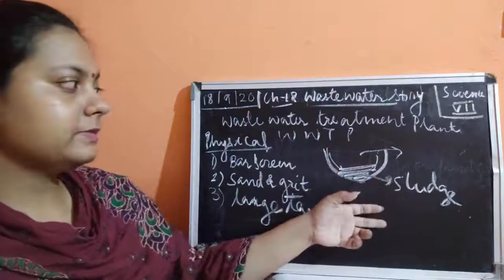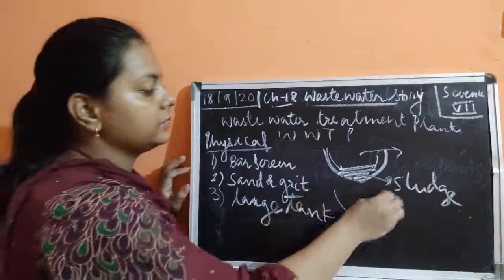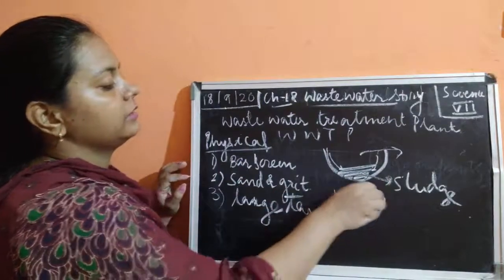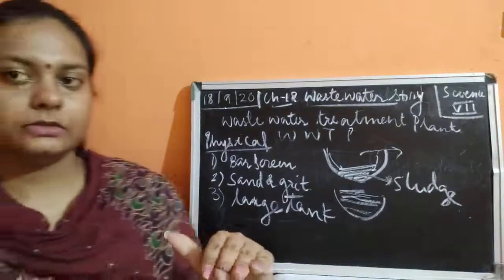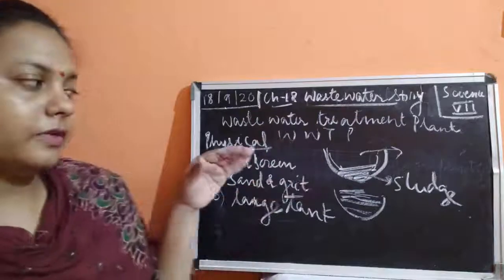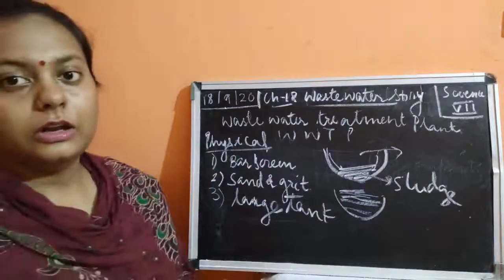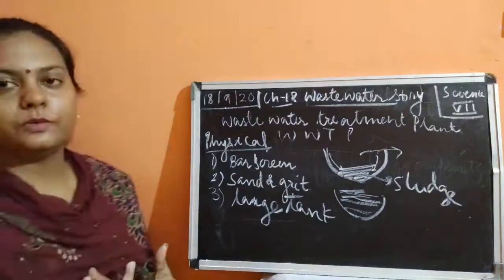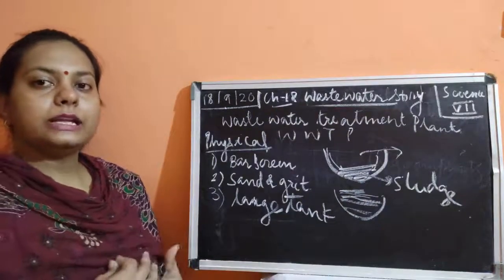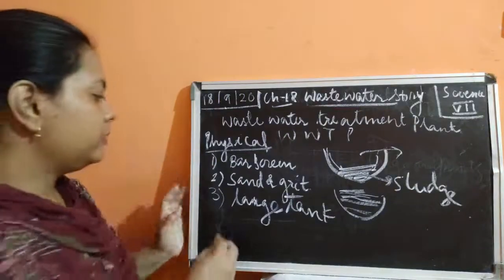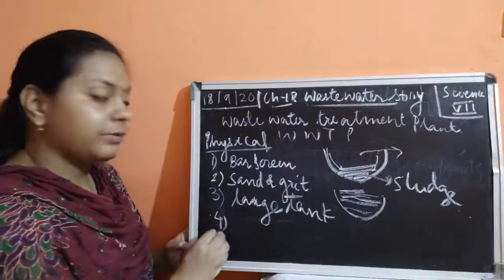Now once the sludge is made, we will see that the water which is present now contains oil and grease over it, because oil and grease are very light and are placed at the top of the water. It floats on water. Now all the other impurities have been removed, but this impurity was not removed. Oil and grease have to be treated so that they can be removed. Now how can they be removed? The fourth step is